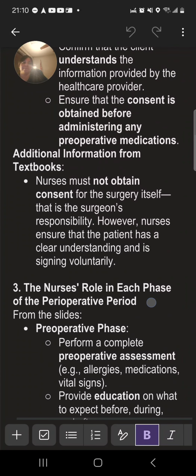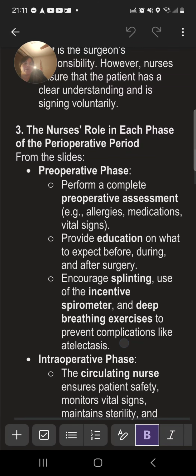Additional information from textbooks. Nurses must not obtain consent for the surgery itself. That is the surgeon's responsibility. However, nurses ensure that the patient has a clear understanding and is signing voluntarily. Yes. Okay, so the nurse's role in each phase of the perioperative period. Voluntarily. 3. The nurse's role in each phase of the perioperative period.